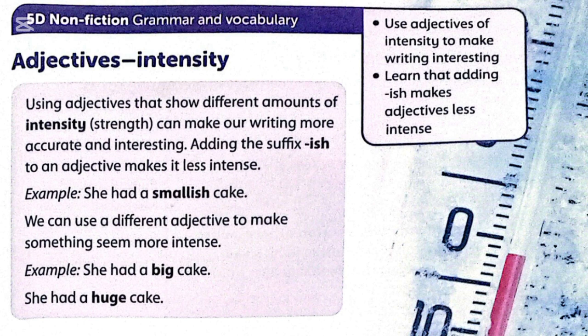For example, she had a smallish cake. So here we add ish and make the word smallish. We can also say that she had a small cake, but we have to intensify how much small the cake is, so we use smallish. We are not comparing it with another cake. We are just describing how small the cake is, so we use the word smallish. So the adjectives of intensity answer the question how much, how strong, to what extent the thing is small or large or strong or weak. We can use a different adjective to make something seem more intense.